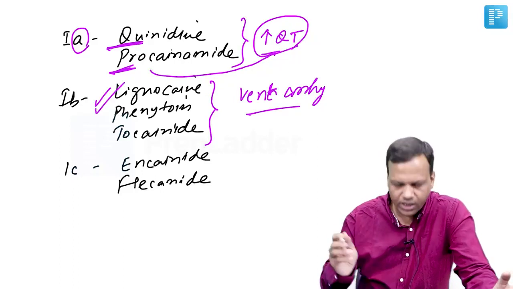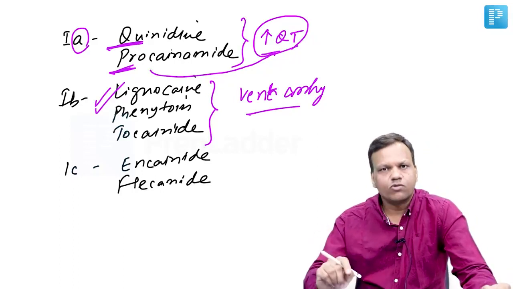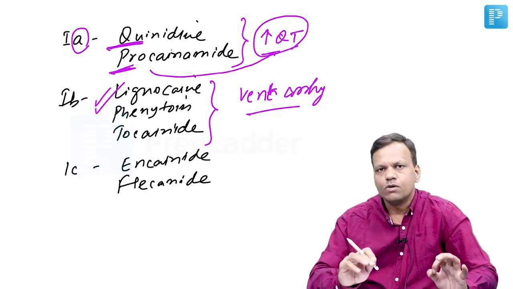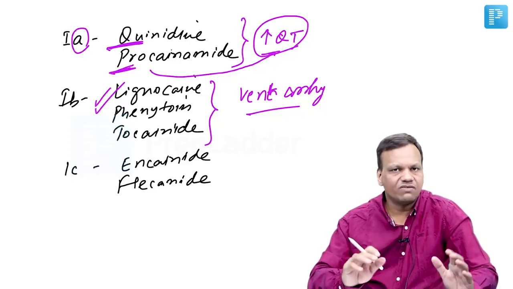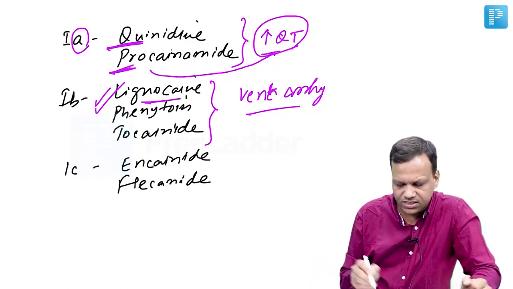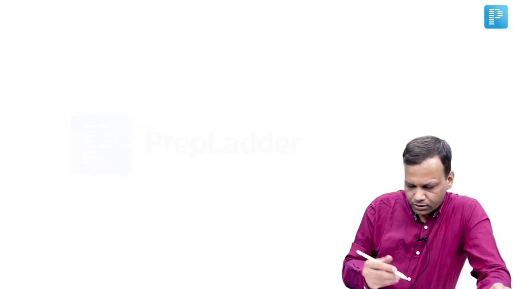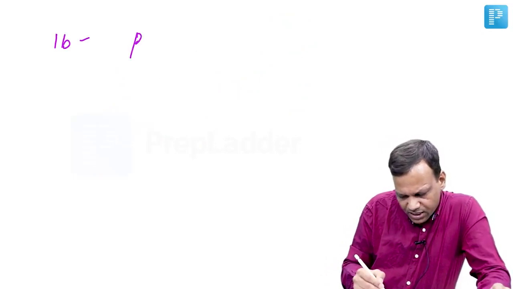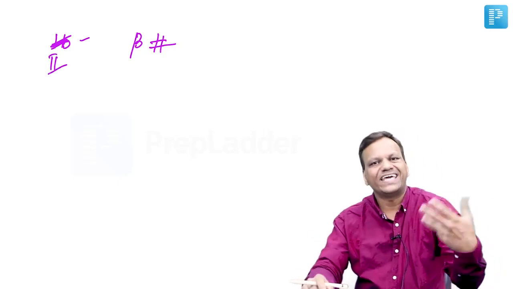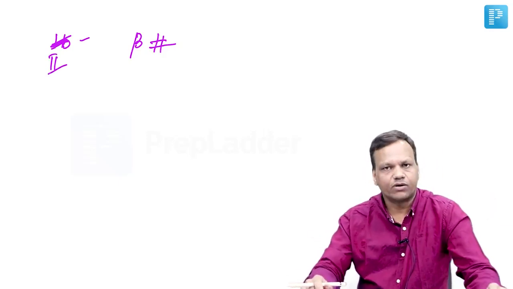In particular, lignocaine is a drug of choice for ventricular arrhythmia due to digoxin overdose, as well as ventricular arrhythmia due to myocardial infarction. So post-MI ventricular arrhythmia and ventricular arrhythmia due to digoxin overdose, the drug of choice is lignocaine. Okay. Then class 2 drugs are beta blockers, they are used for tachycardias, maybe atrial, maybe ventricular.